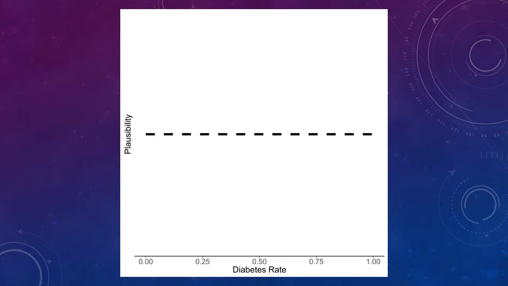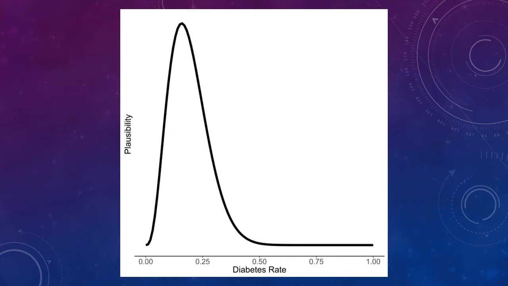To get some kind of idea of the diabetes rate, suppose that we ask 20 people whether they have diabetes, and we find out that 3 of them do in fact have diabetes. Based on this new information, what's the most plausible value for the diabetes rate? The posterior distribution tells us how plausible each possible diabetes rate is, given the data that we've collected. Here's the posterior distribution given that 3 people out of our sample of 20 had diabetes.